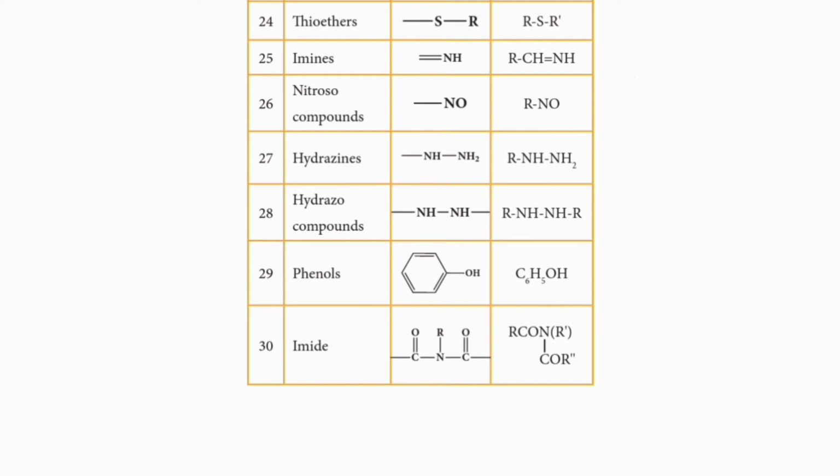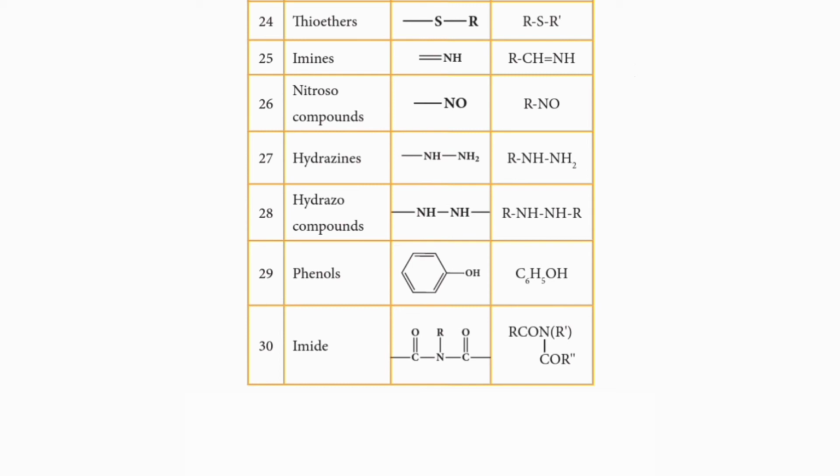Here, phenols are also a type of alcohol, but not aliphatic alcohols. Phenols are aromatic alcohols because the alcoholic functional group OH is directly attached to the aromatic ring or benzene ring. So phenols are the aromatic alcohols.